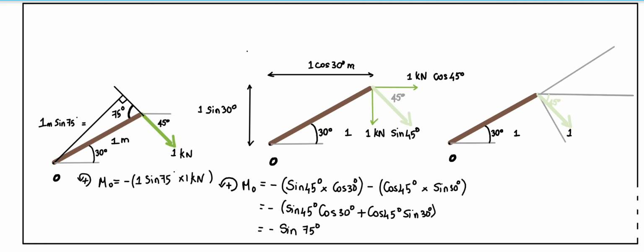You can resolve along any desired axis. If I resolve like this along these two axes, only this one sine 75 degree component will provide a moment. The other won't provide any moment. If I calculate the moment for all these cases, the moment value is the same. So we can prefer any approach based on the situation we have in hand.